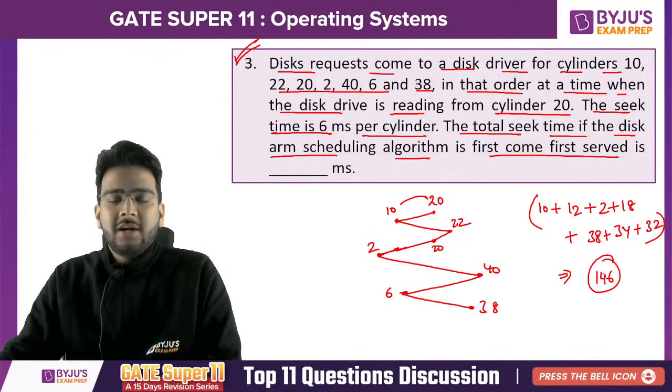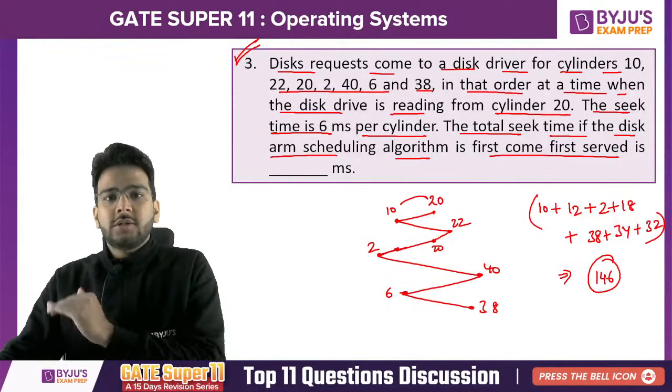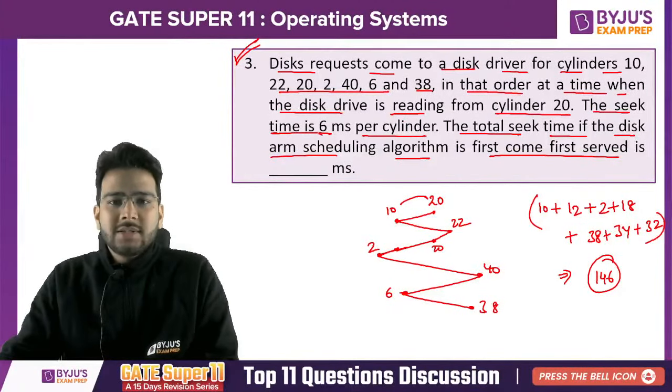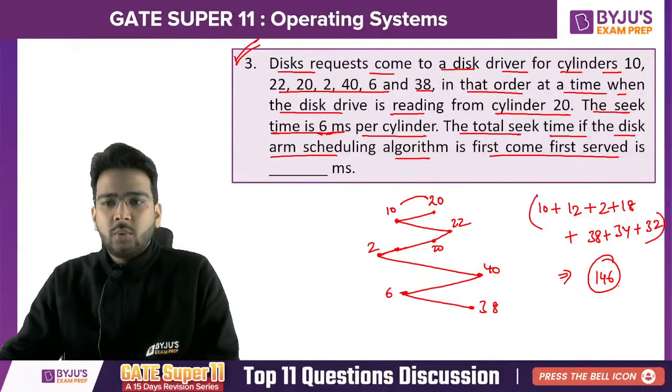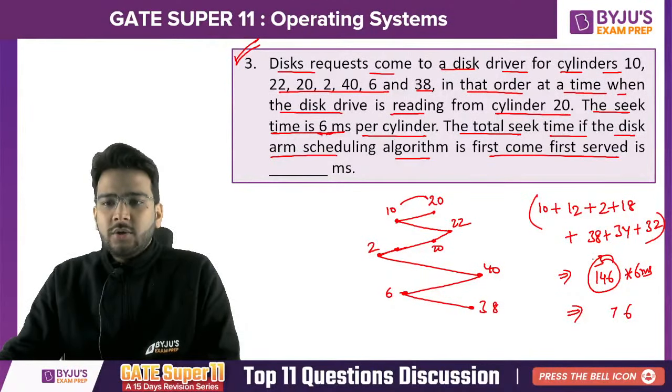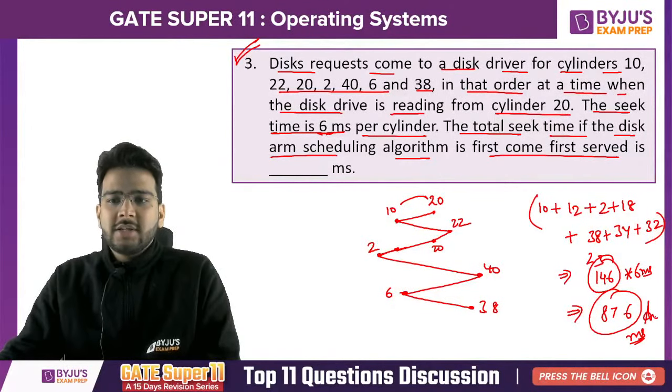146. These many cylinders you have to cross to service all these requests, and servicing one cylinder requires 6 milliseconds. That means the seek time is given to us. So total seek time will be just multiply by 6 milliseconds. So if you solve this, what do you get? 24, 7, 2, and this is 8. So 876 milliseconds is the correct answer.